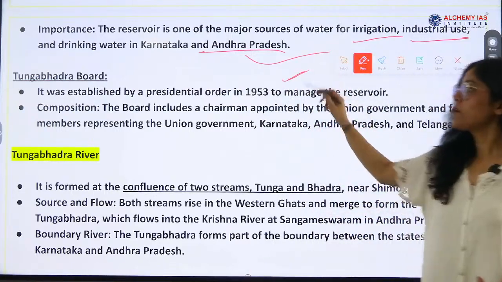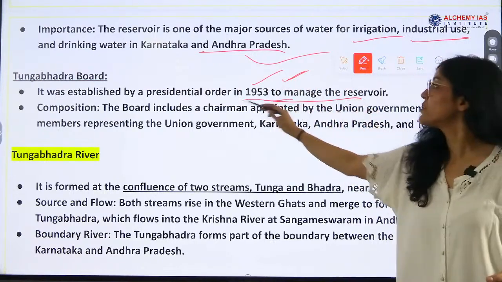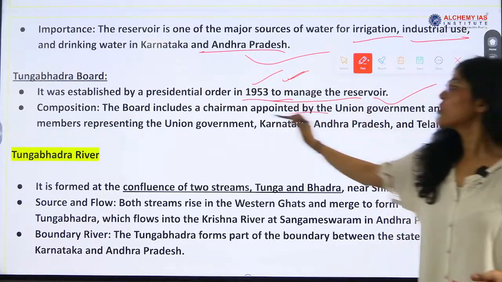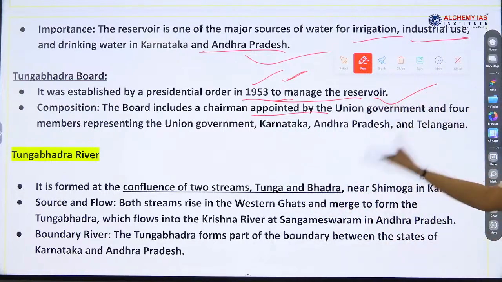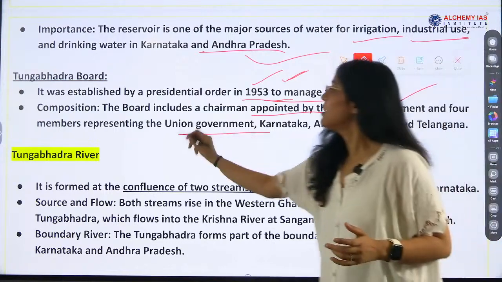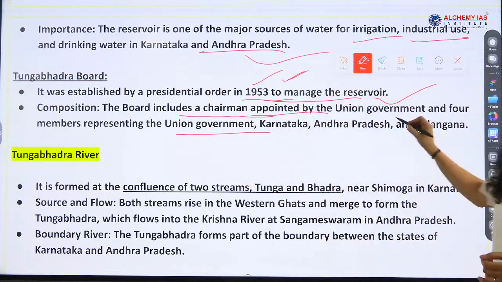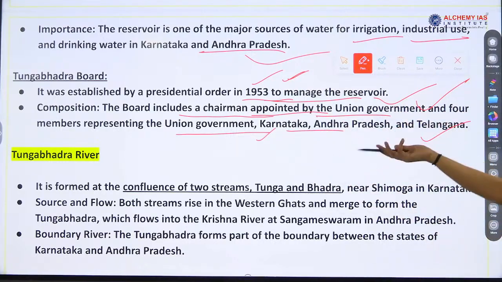Now, Tungabhadra Board was established by a presidential order in 1953 to manage the reservoir. It is all related to the dam, board and the river also we will see, because all the components are very important, right? The news, the topic and their associated important things. Composition of the board: it includes a chairman appointed by the union government, and 4 members representing the governments of Telangana, Andhra Pradesh, Karnataka.